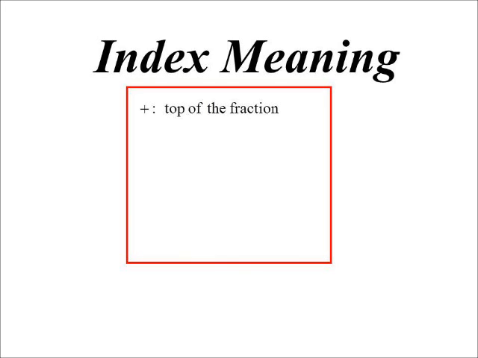The way I think about it is positive means I'm on the top of the fraction. That's a little instruction. I'm on the top of the fraction. Negative means I'm on the bottom of the fraction. Or more correctly is put me on the other side of the fraction. So if you have something on the top of the fraction to a negative power, then it should go to the bottom of the fraction. But if it's on the bottom of the fraction with a negative power, it should go to the top of the fraction. So normally when we're just putting it into fractions, negative would go, I'm on the bottom of the fraction.